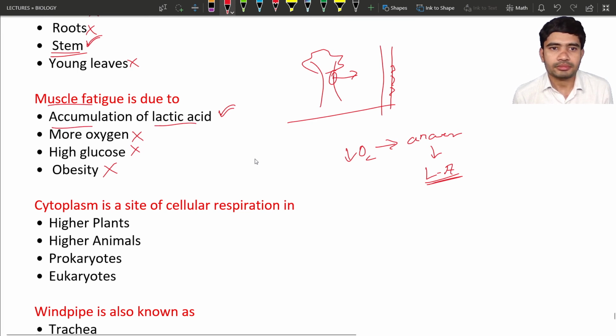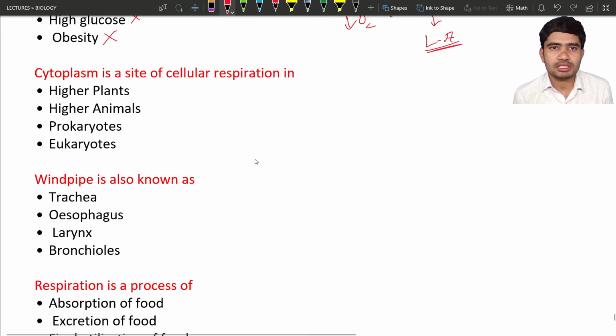Okay, next is cytoplasm is a site of cellular respiration in. So cytoplasm is a site of cellular respiration in which organisms? Higher plants, higher animals, prokaryotes, and eukaryotes. Okay, the correct option is eukaryotes. How is this the correct option? Eukaryotes are nothing but organisms which have the cytoplasm.